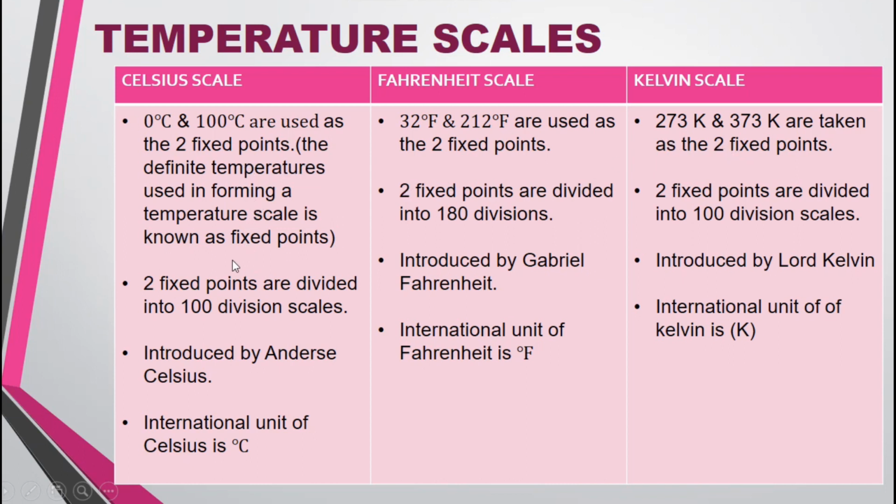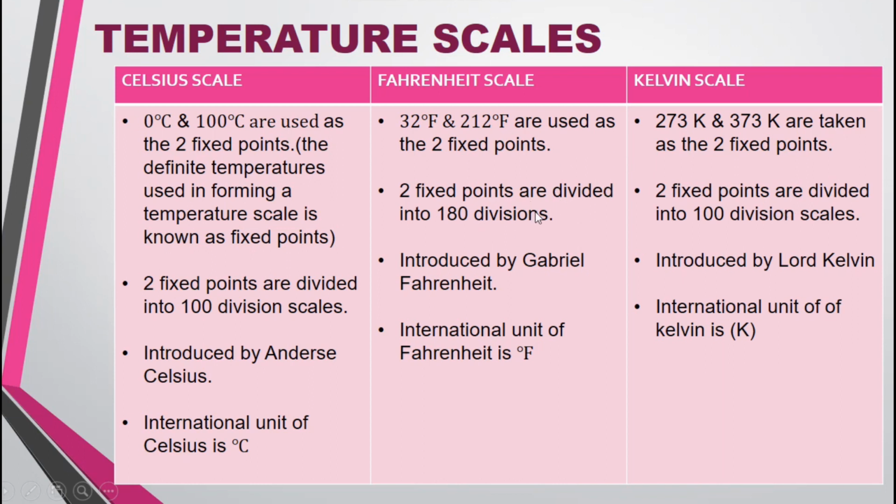This Celsius scale can be divided into 100 equal divisions. You can see 100 minus 0, we get 100. So we can divide this into 100 equal divisions. And the Fahrenheit scale, 212 minus 32, you get 180. So we can divide this Fahrenheit scale into 180 equal divisions. The Kelvin scale also can be divided into 100 equal divisions. So the Celsius scale and the Kelvin scale can be divided into 100 divisions and the Fahrenheit scale can be divided into 180 divisions.